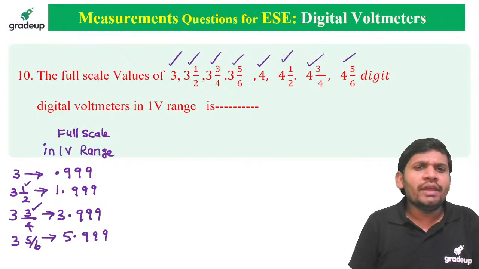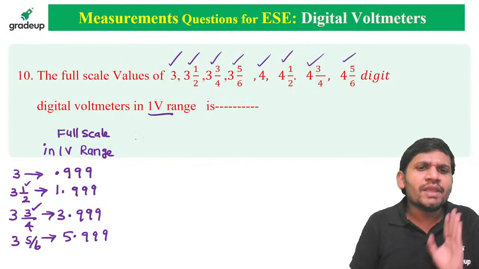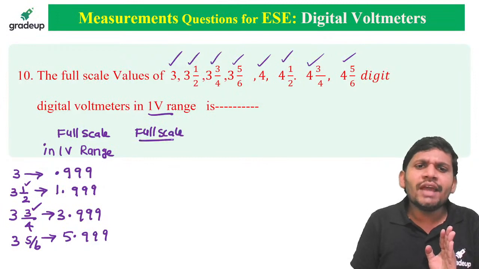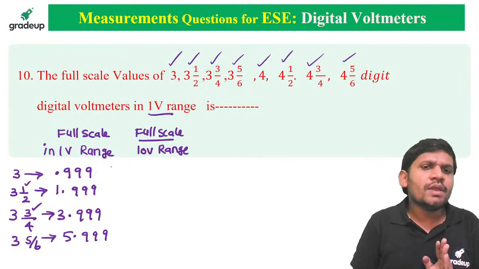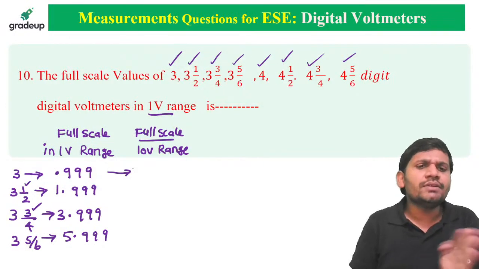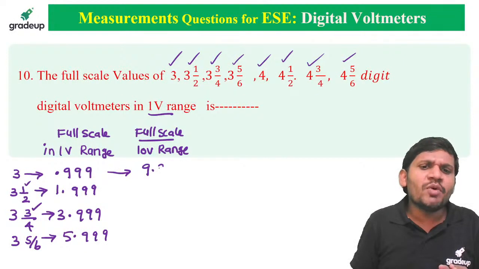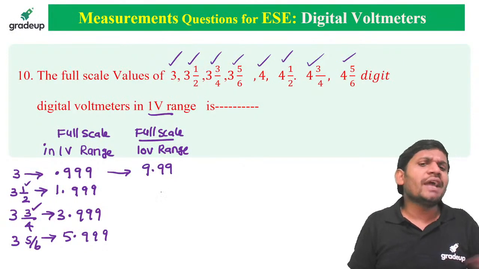Here I asked only in the 1 volt range. If the same question is asked for the full scale value in the 10 volts range, then the decimal point is shifted to the right. What is the maximum value? 9.99, students.